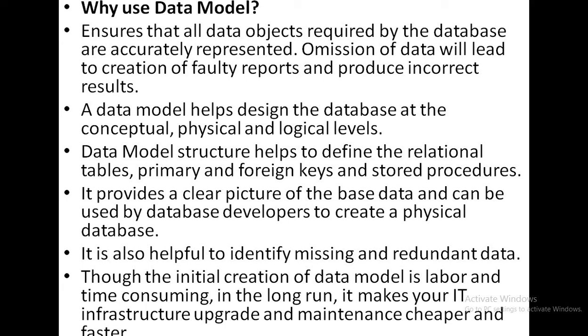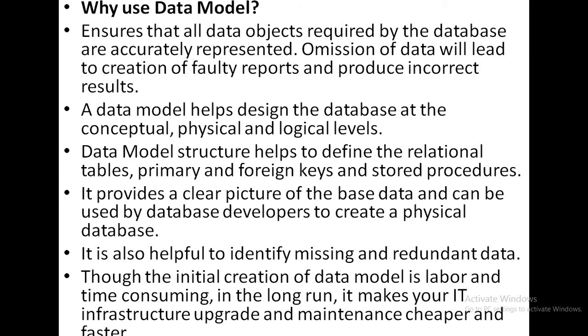That means, to create an actual or physical database, first it provides a clear picture, a blueprint for that data model. Okay. So it is also helpful to identify missing and redundant data. As I will say, it is also helpful to identify what data are missing, and what data are duplicated and repeated. By seeing that data model or the blueprint, we can easily find it out. Okay. So that's why we are using the data models.